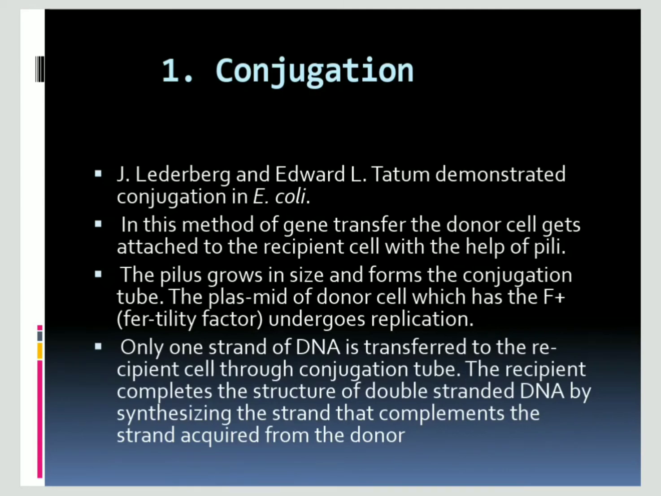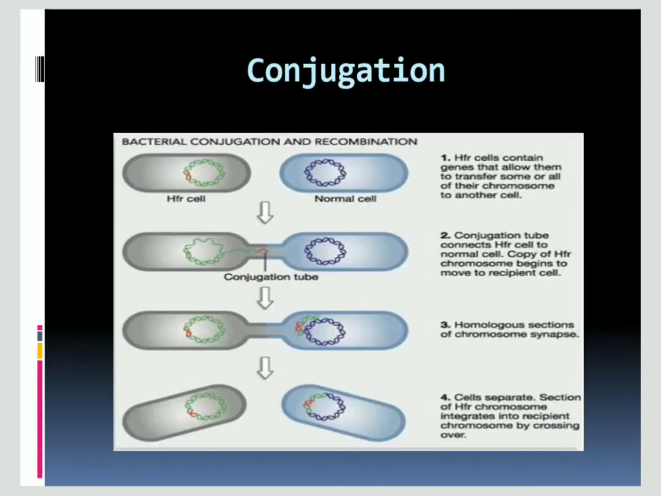So from one cell to the other cell, the DNA will be transferred through this bridge, which we call the conjugation tube. The Hfr cell is the cell which is donating, and this is a normal acceptor cell. By forming this conjugation tube, the exchange of the genetic material takes place, and later the conjugation tube disappears. So finally the exchange takes place.